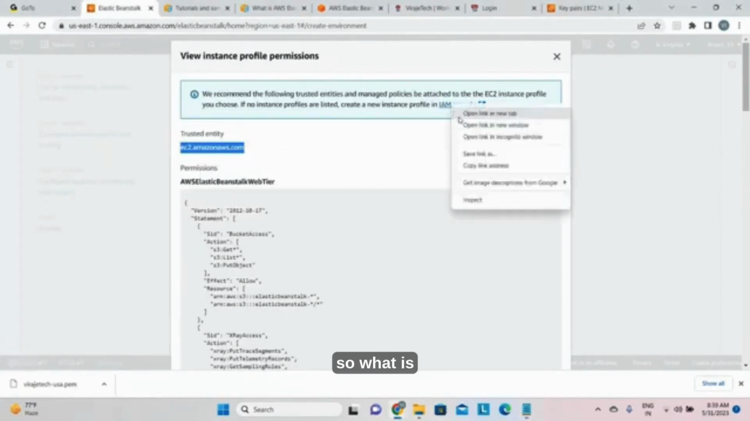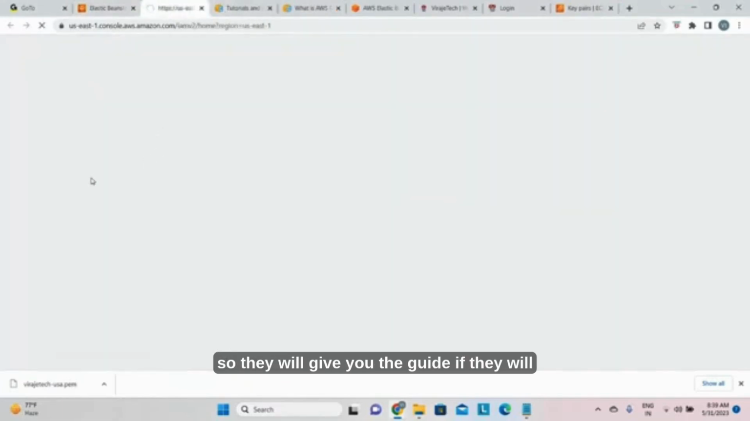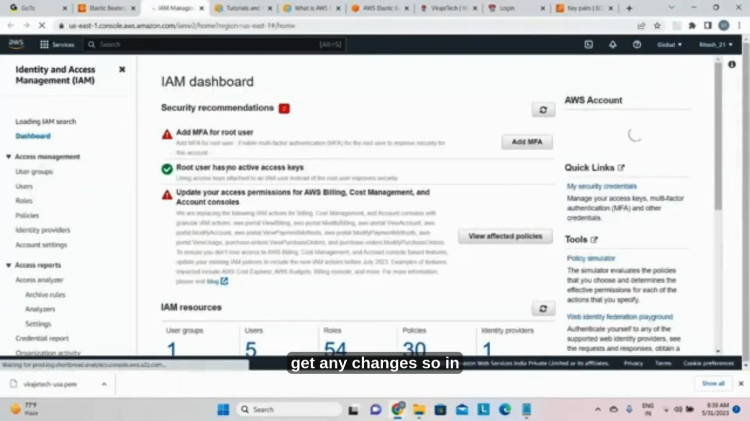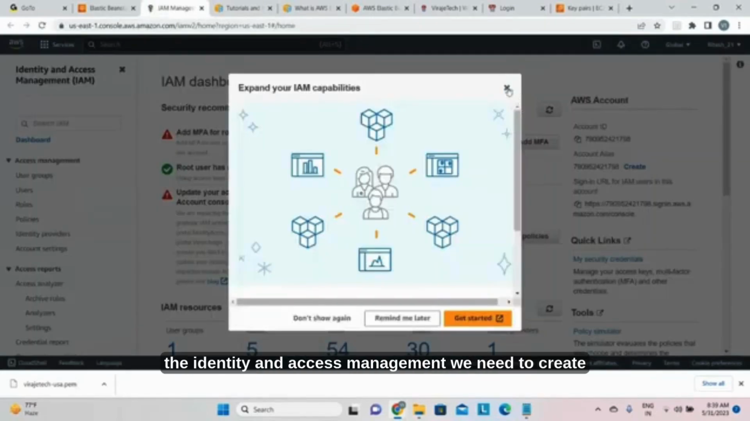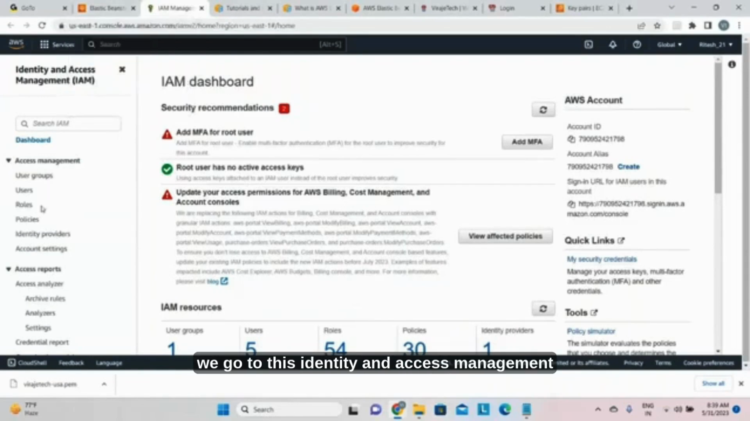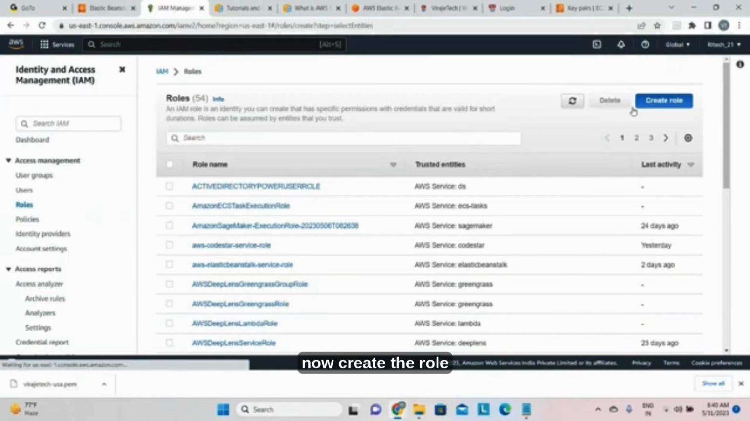So what is happening? If you go to this IAM console, they will give you the guide if they make any changes. So in Identity and Access Management, we need to create. Okay, so we go to Identity and Access Management and create the roles. So now create the role.